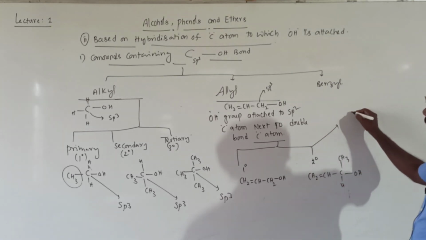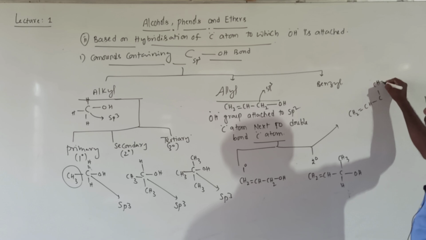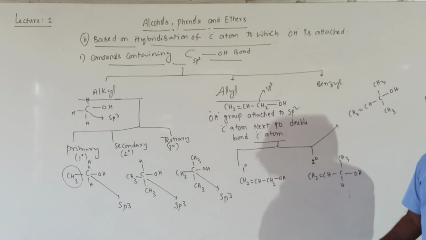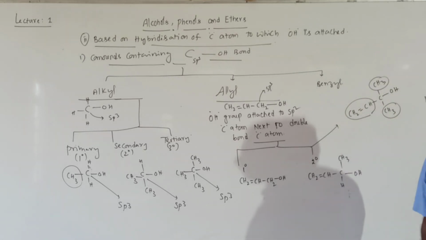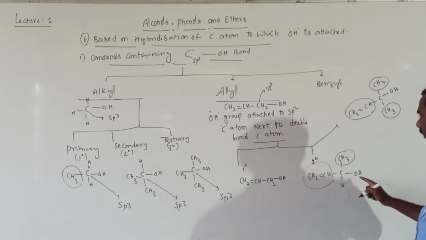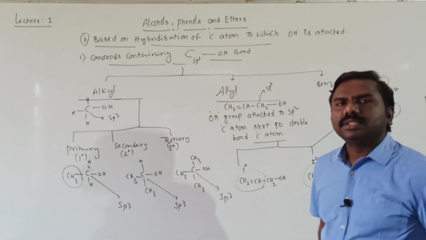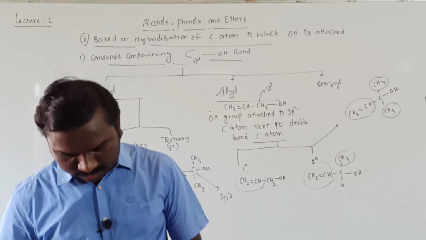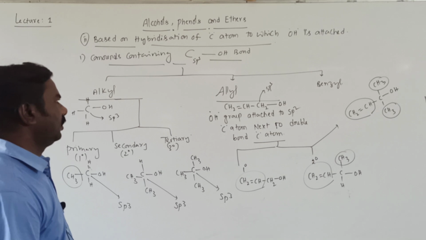Tertiary allyl alcohol is CH2 double bond CH, CH3, CH3, OH. Tertiary means there are three groups around the functional group carbon atom, secondary has two groups, primary has one group. So these are classified into primary, secondary and tertiary allyl alcohols.